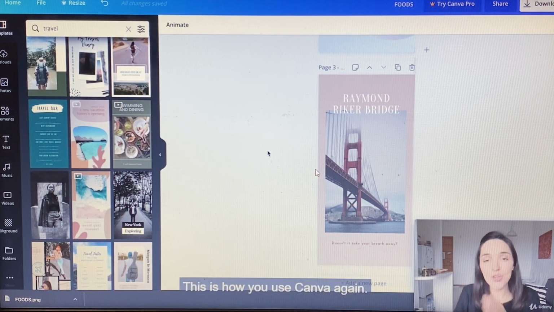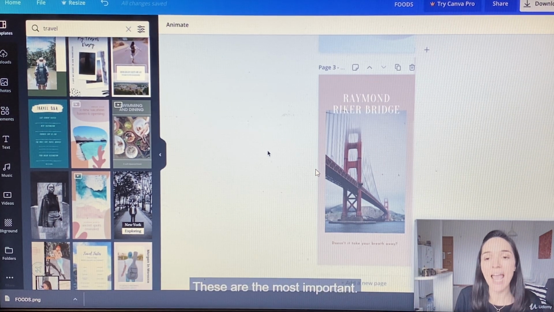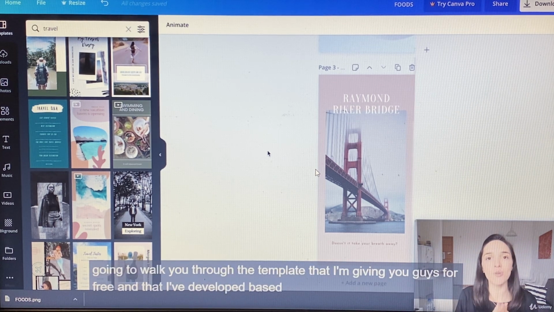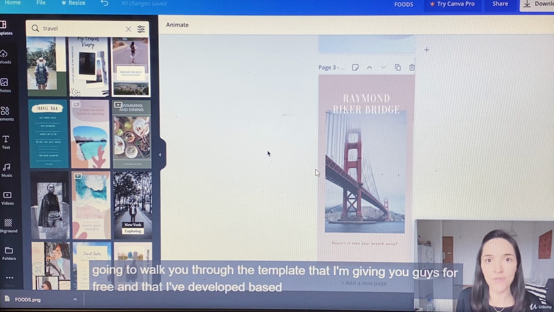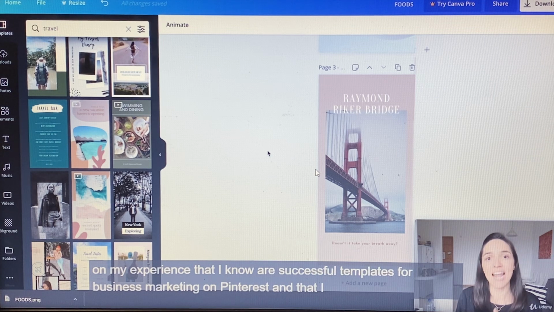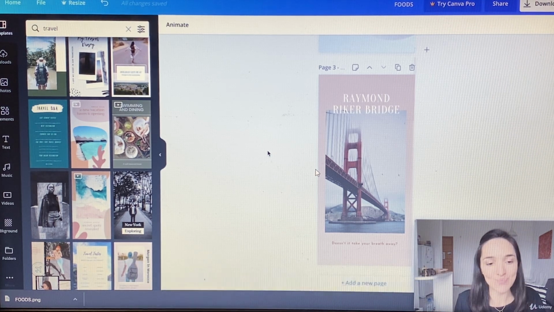And there you go. This is how you use Canva. Again, Canva has lots of different features, but these are the ones that you're probably going to be using the most. These are the most important. And now that you already know how to create your own from scratch, I'm actually going to walk you through the template that I'm giving you guys for free and that I've developed based on my experience, that I know are successful templates for business marketing on Pinterest, and that I know is going to drive people to click on your pins. So let's go ahead and get to the next video.